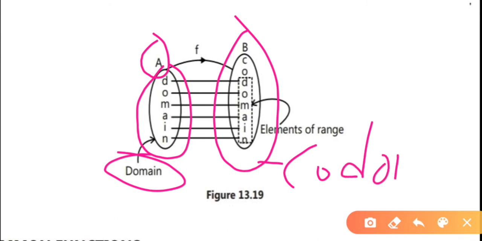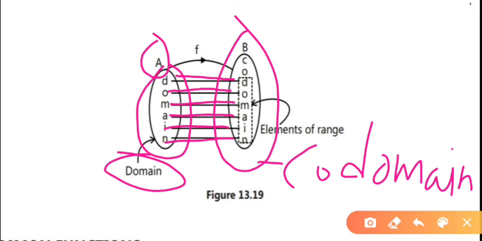Codomain. It is the codomain, and all the f images from set A to set B are nothing but the range of f.